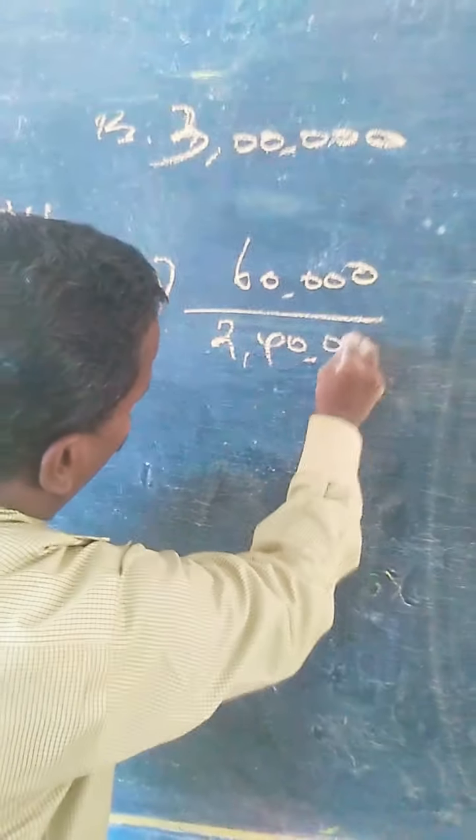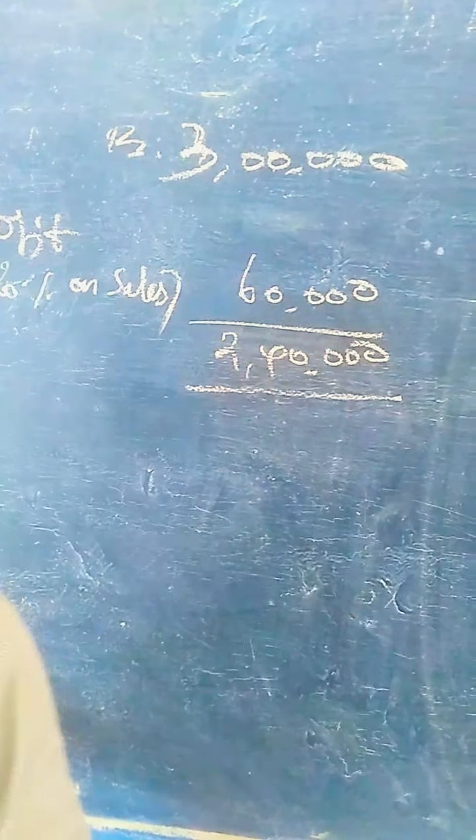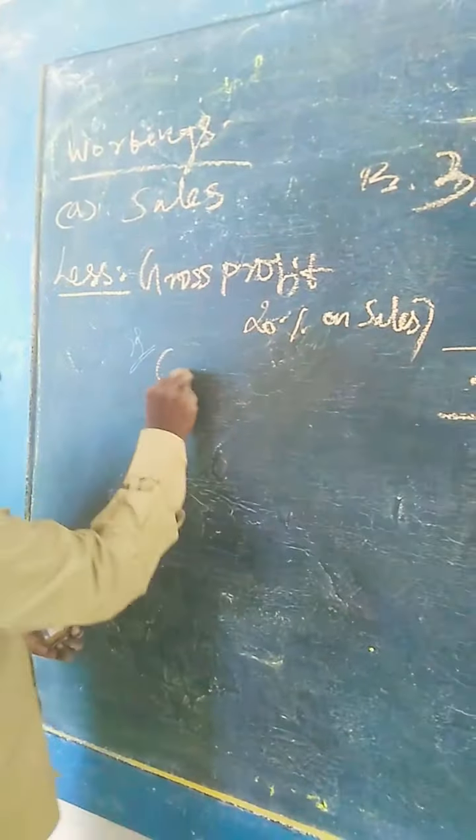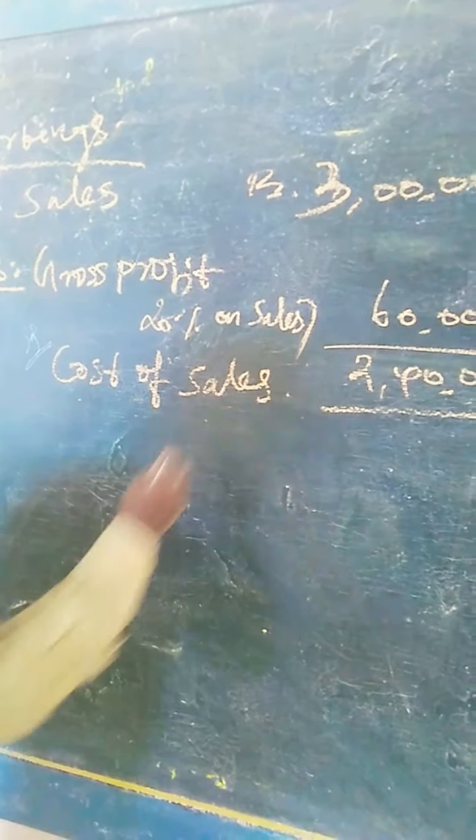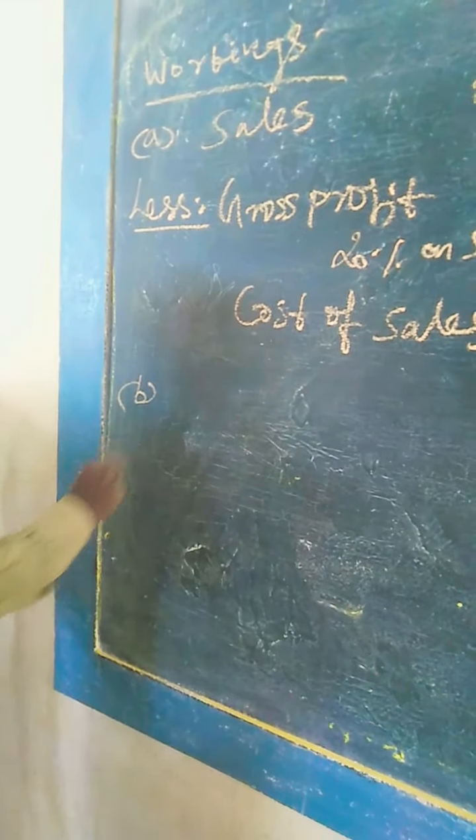So two lakh 40,000 is the cost of sales. Then workings B.